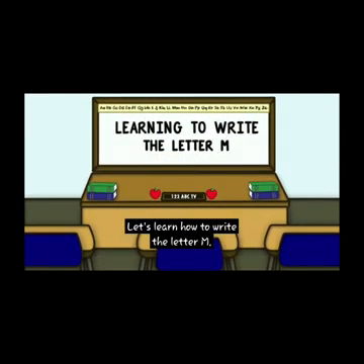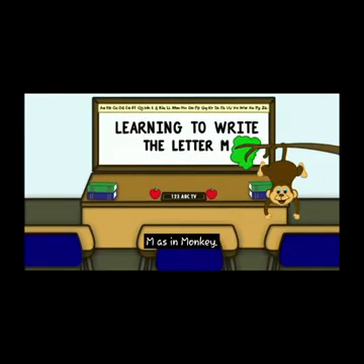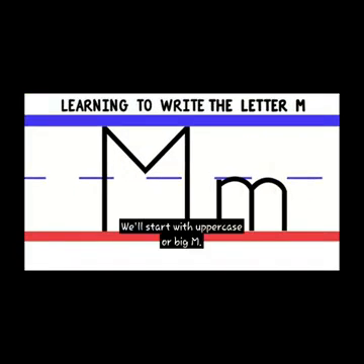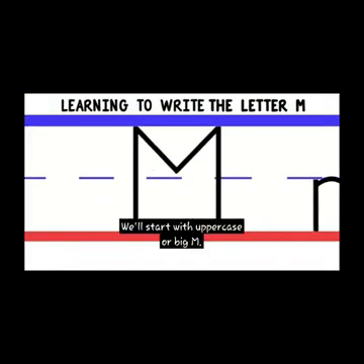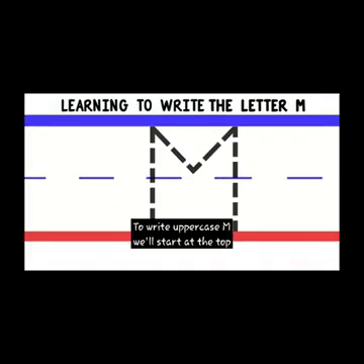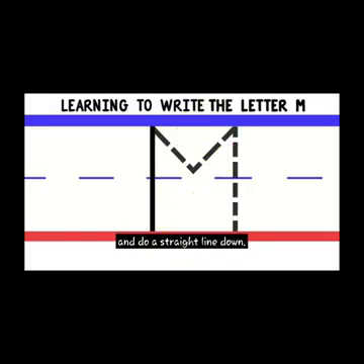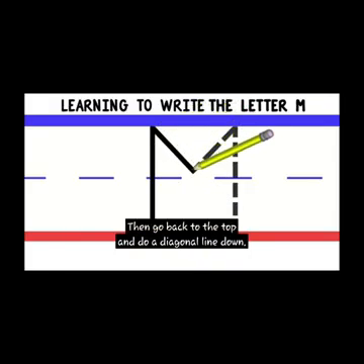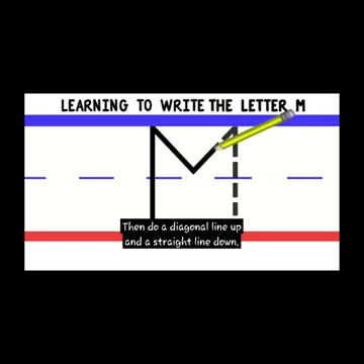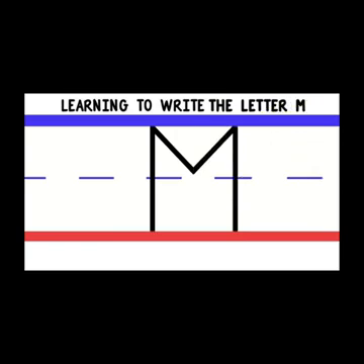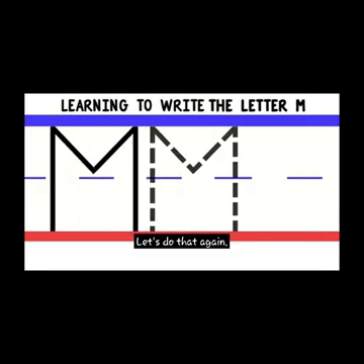Let's learn how to write the letter M. M as in monkey. We'll start with uppercase or big M. To write uppercase M, we'll start at the top and do a straight line down. Then go back to the top and do a diagonal line down. Then do a diagonal line up and a straight line down. Good job!